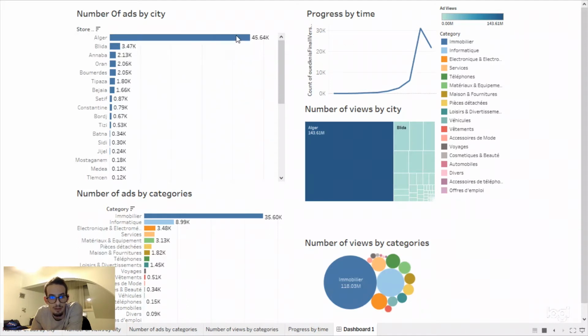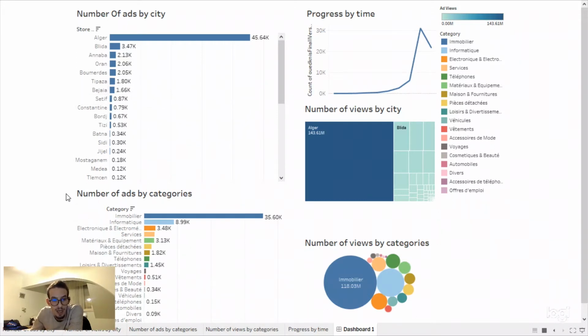In Algiers, the capital, there are about 45k ads, and Blida has 3k. So the business in Algeria runs mostly in the capital, and on the other cities it's just a few. Blida we have 3k, then Naba, Oran, Boumerdès, Tipaza, Bijaya, Sitif.